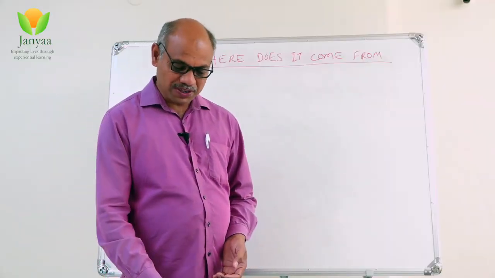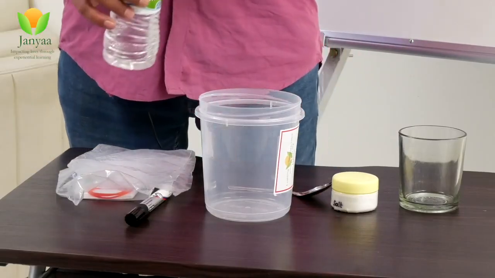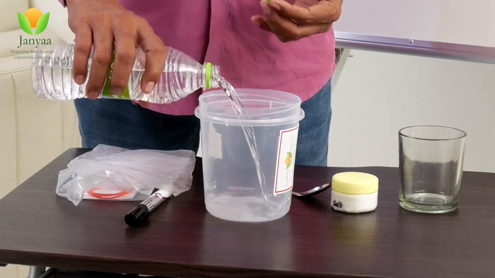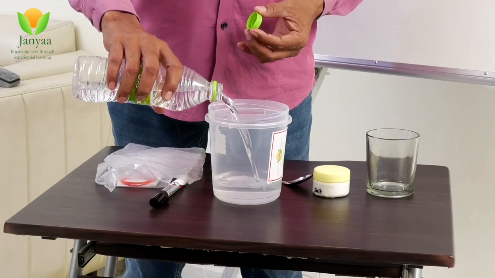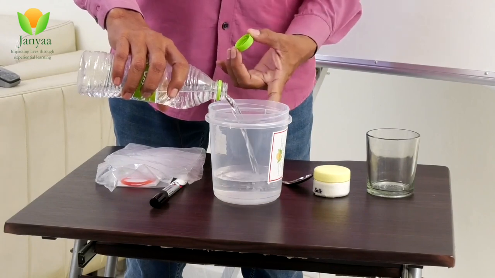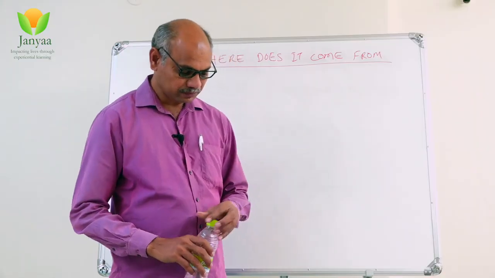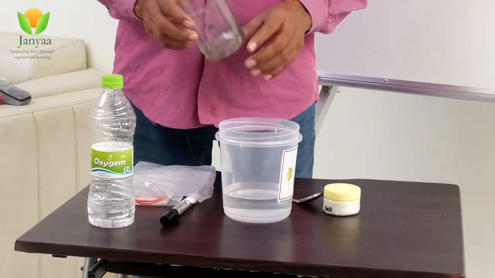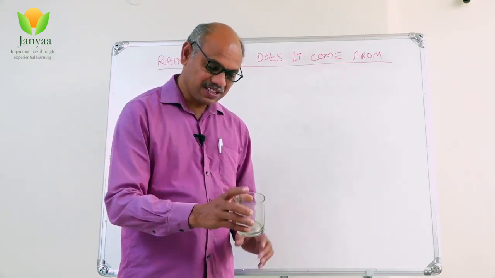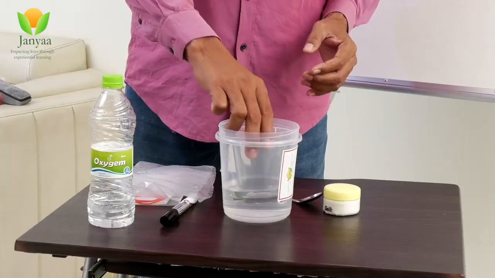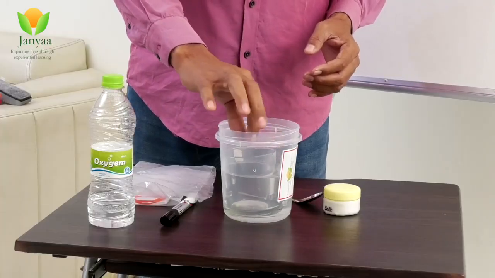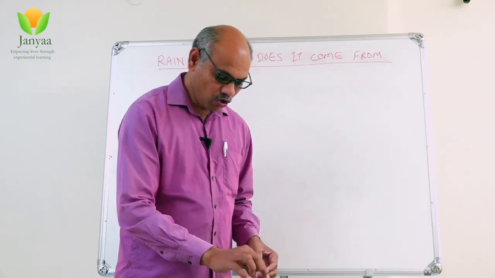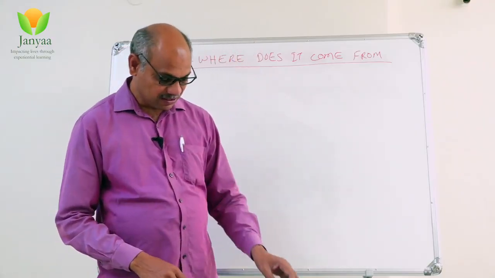So what I do is, I take some water in a tumbler or in a tin or a bottle. Now I put a glass. In this glass there is no water. No water entered into the glass.